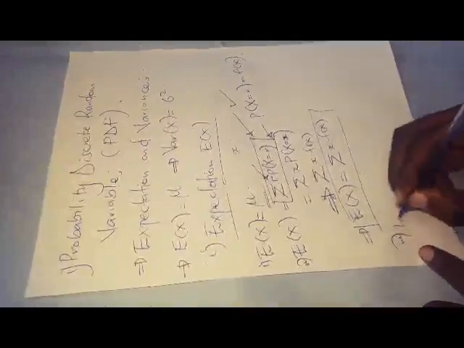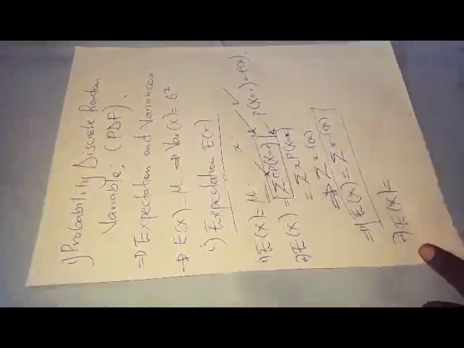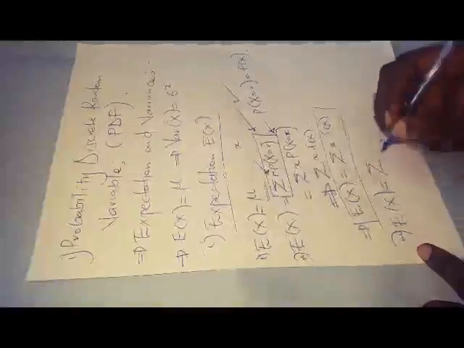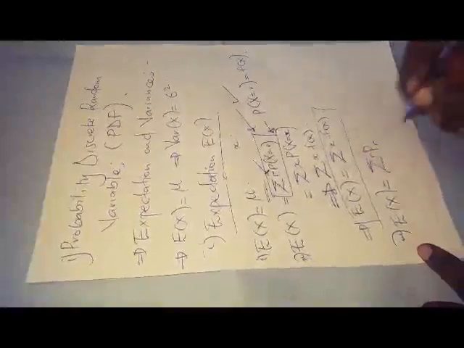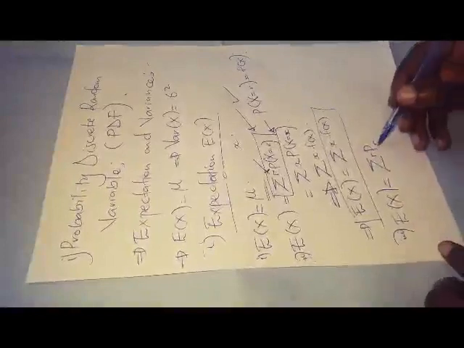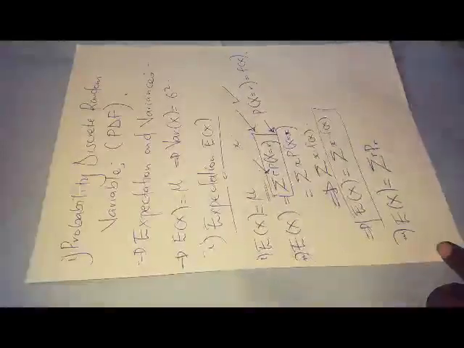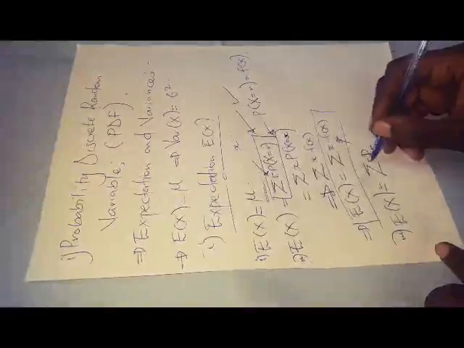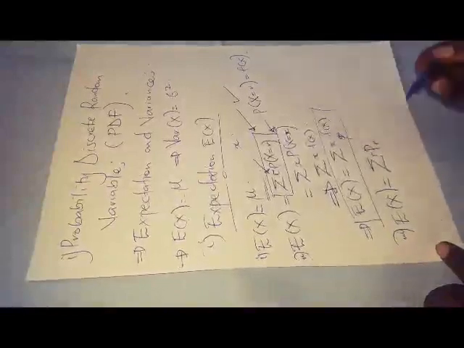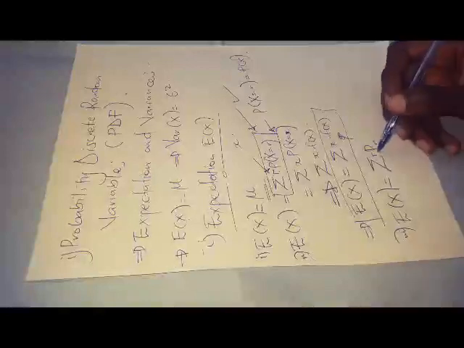It says the expectation of x can also equal the summation of r with a subscript r, times the probability. This is the same as the one above. If we substitute this r with the x, it shall still be our r.